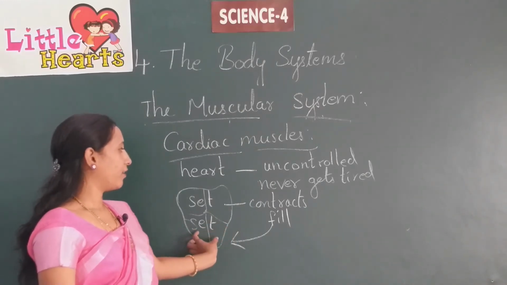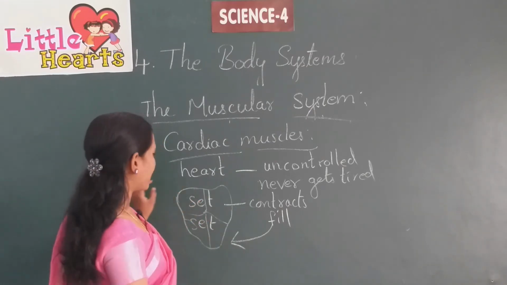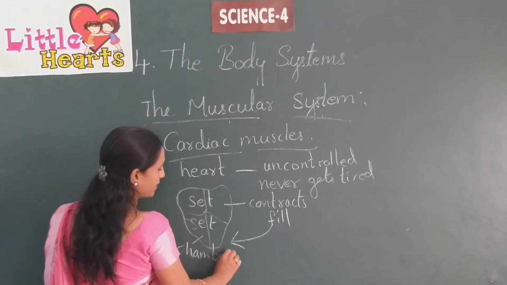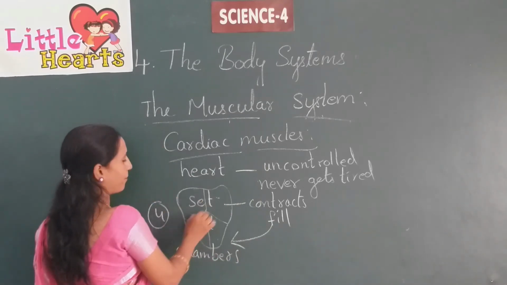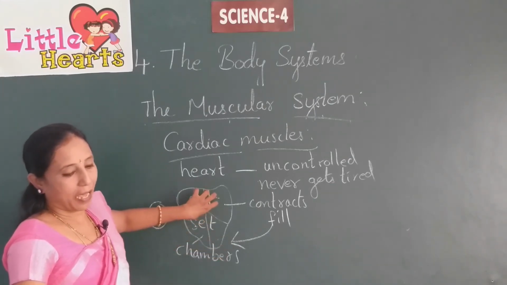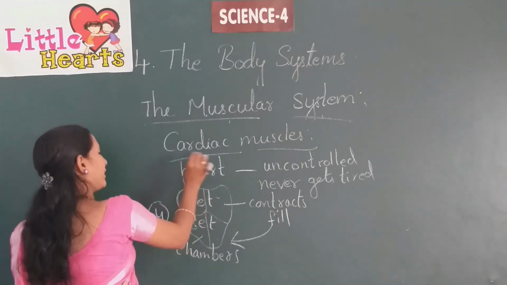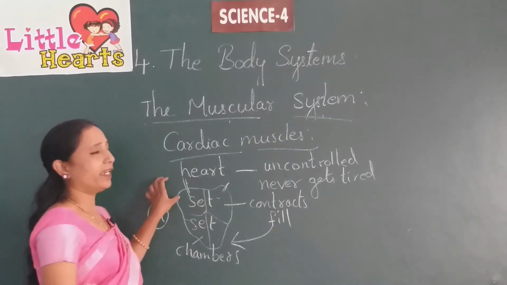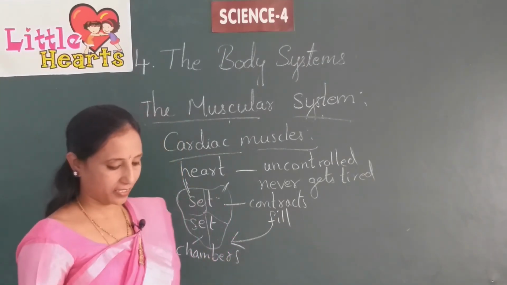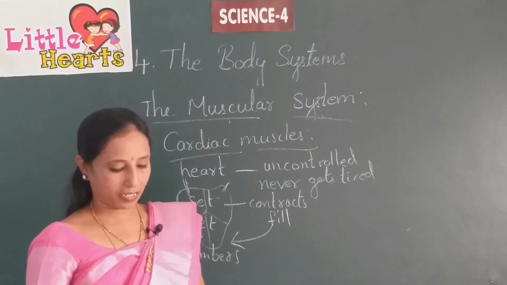The heart has 4 chambers in total, 2 up and 2 down. When the lower chambers contract, the blood is squeezed out into the arteries.